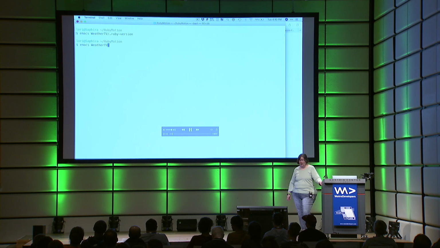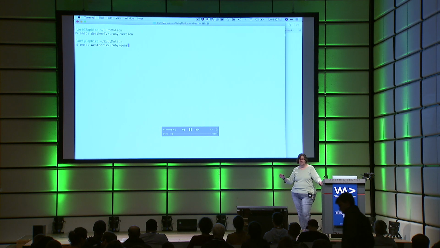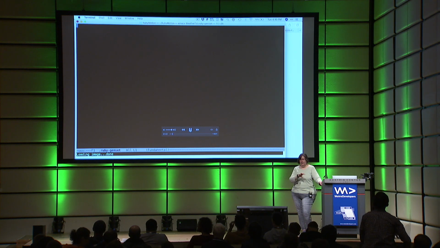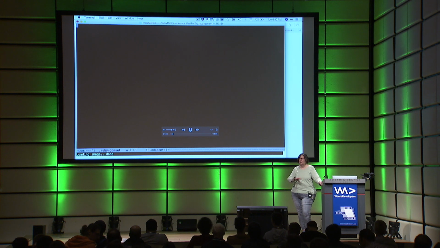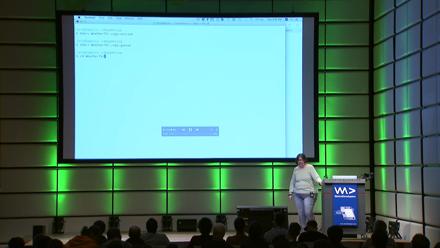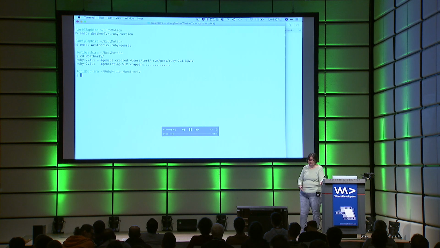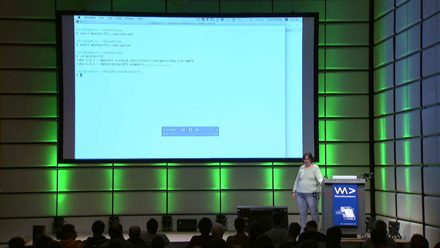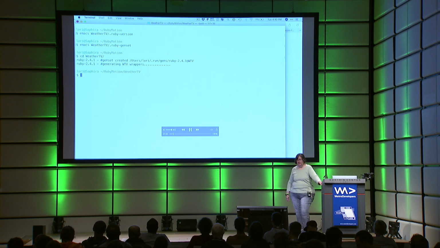And that's just one collection of gems isolated for this particular project so I don't contaminate my system Ruby with a bunch of gems that aren't directly related to system functions. Okay, now when we move into that directory, it's going to set us all up, and that gem set is created.